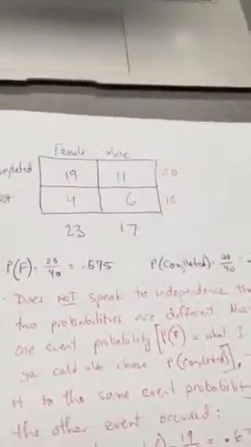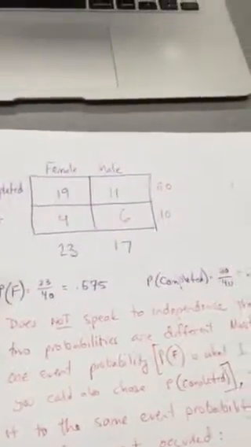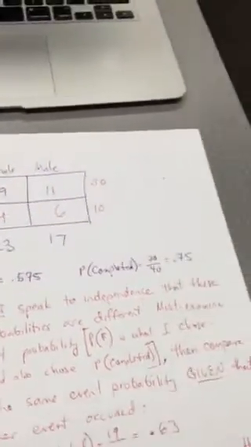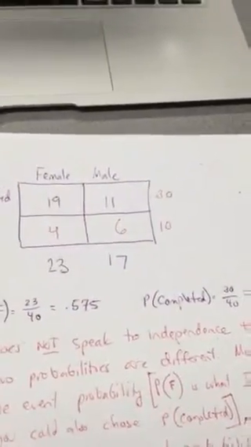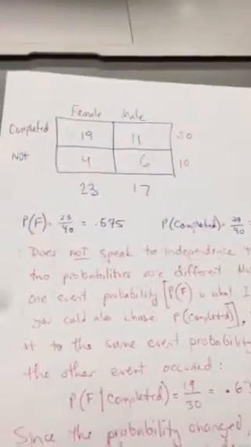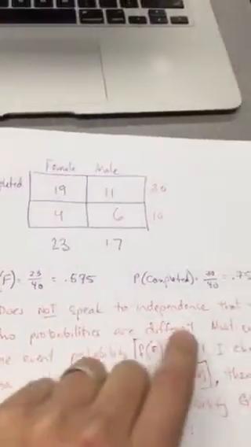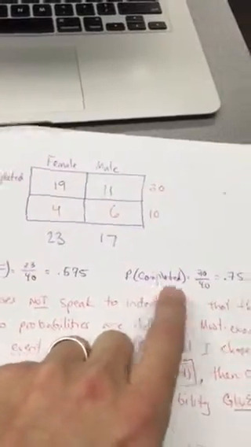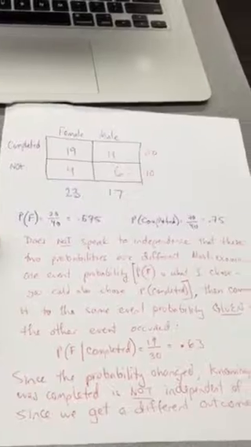At the end of class, there was sort of this hypothesis that all you need to do is look at the two event probabilities by themselves, and if those probabilities are different, then the events are independent. And that's not quite right. So the probability of having a female was 23 out of 40. The probability that a student completed the assignment was 30 out of 40. Those two probabilities are not the same.